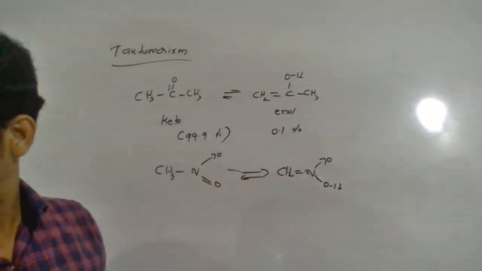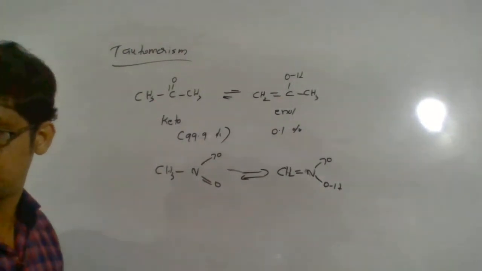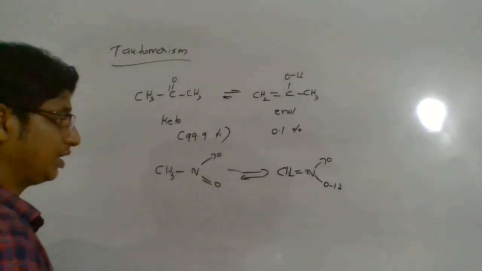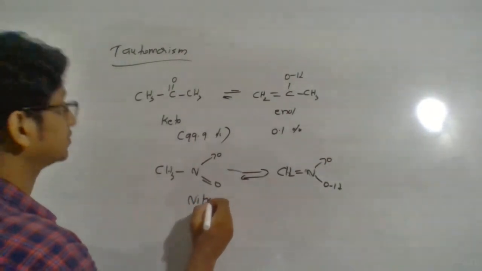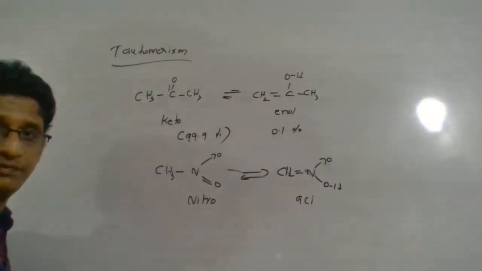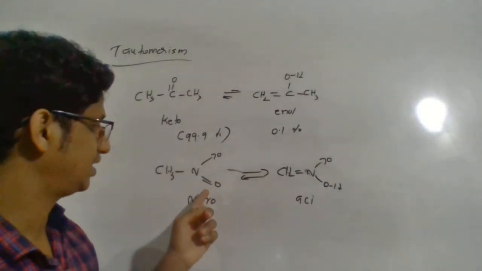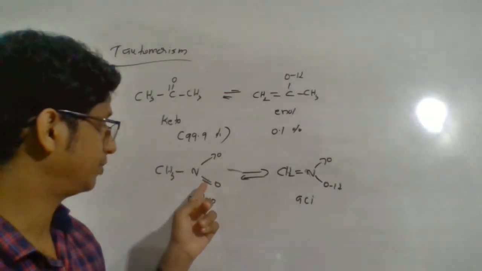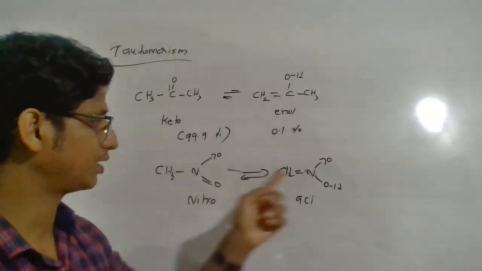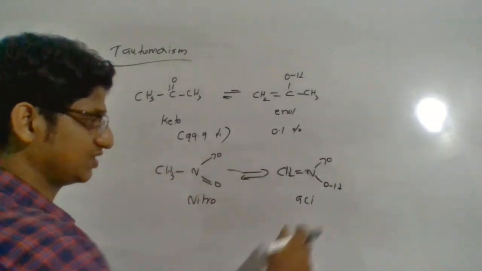CH2 double bond N, OH, O. Here CH3, N double bond O, O. This form of isomerism we can call nitro-aci tautomerism, where a labile carbon hydrogen bond is broken, and the N double bond O will be broken and an OH bond will be formed. So that is nitro-aci tautomerism.